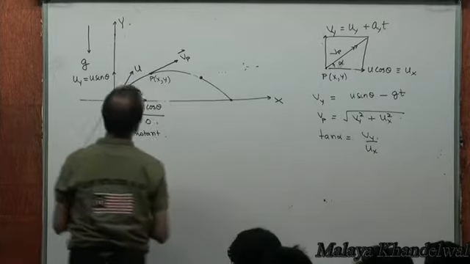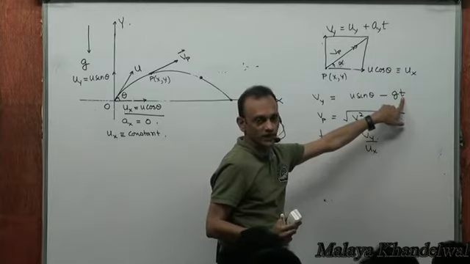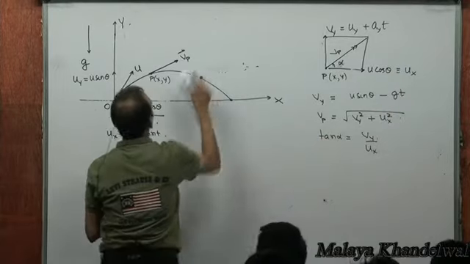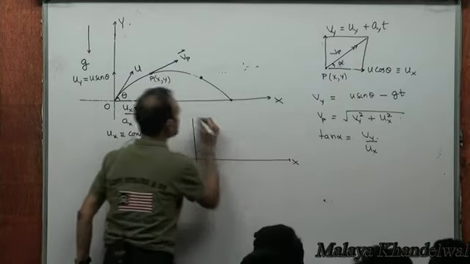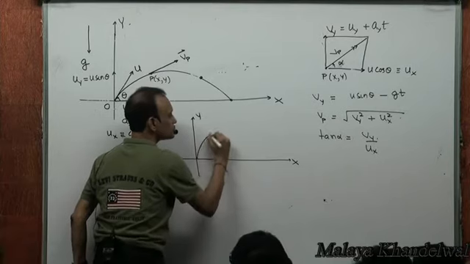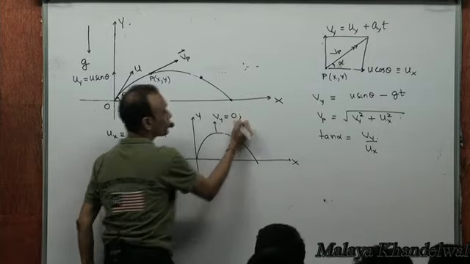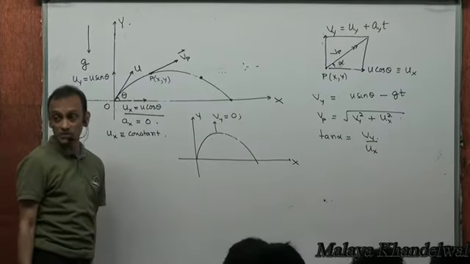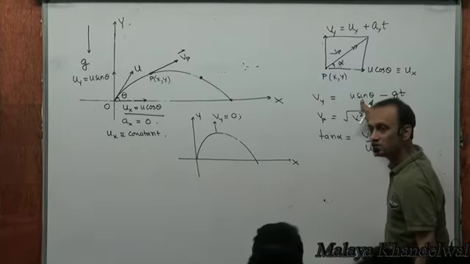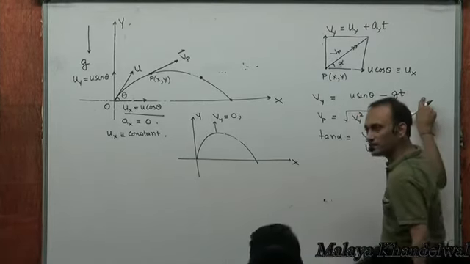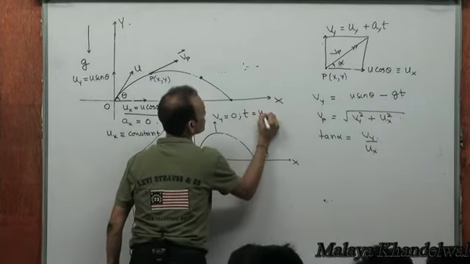Now, look, do you see that the velocity is decreasing with time? As t increases, vy decreases. That means you would expect at some instant of time the vertical velocity to have become 0. So vy is 0 at t equal to u sin theta by g. Yes or no? So vy becomes 0 at t equal to u sin theta by g.